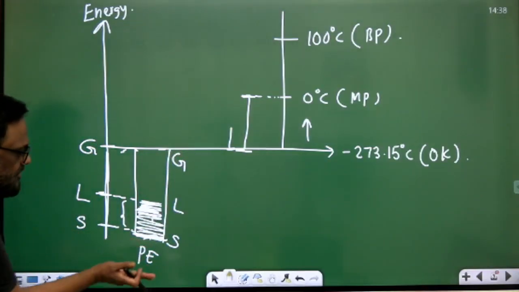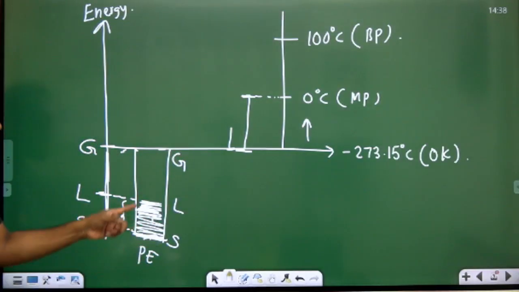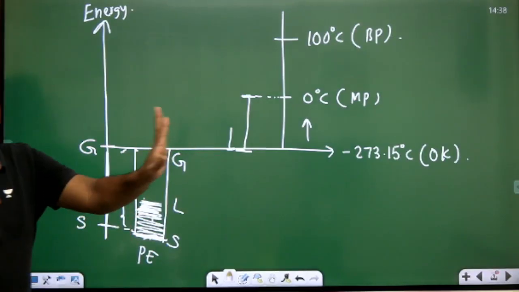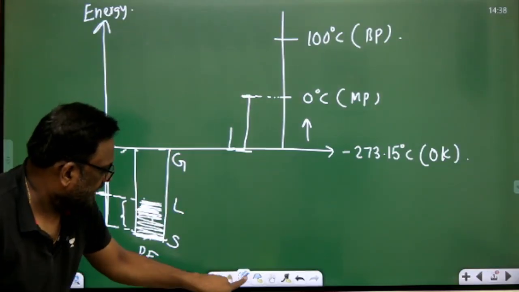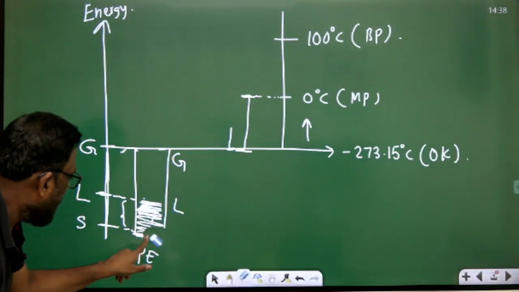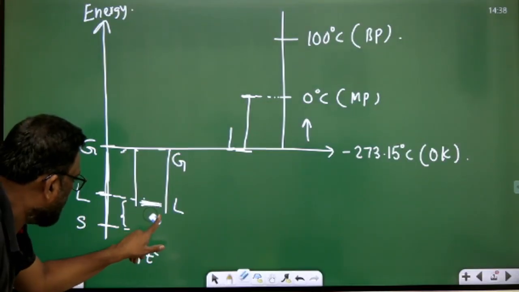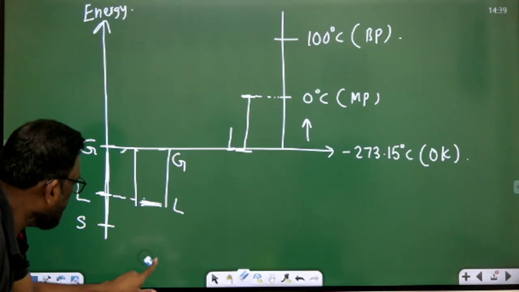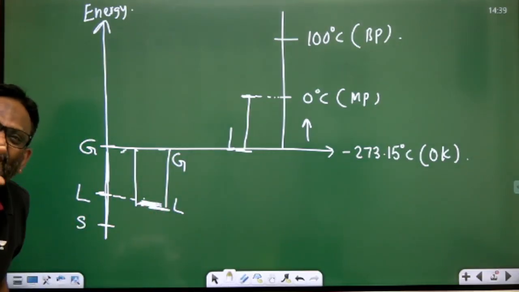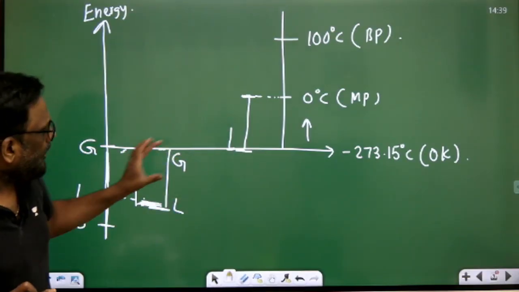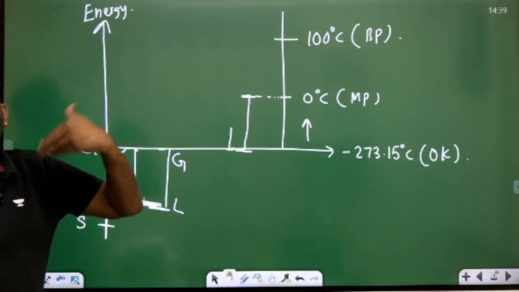Now slowly when I am supplying, मेरे pocket से इतना गया, तो क्या हुआ? Bonds weak हो गए. So therefore now please my dear students understand, bonds weak हो गए, तो ये अब solid liquid में convert हो गया. So if you see the energy at this state, now it पूरा solid liquid में convert हुआ.